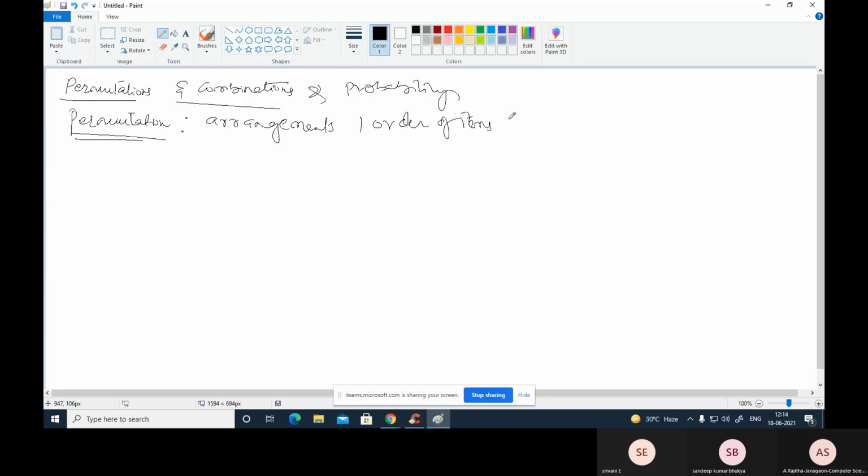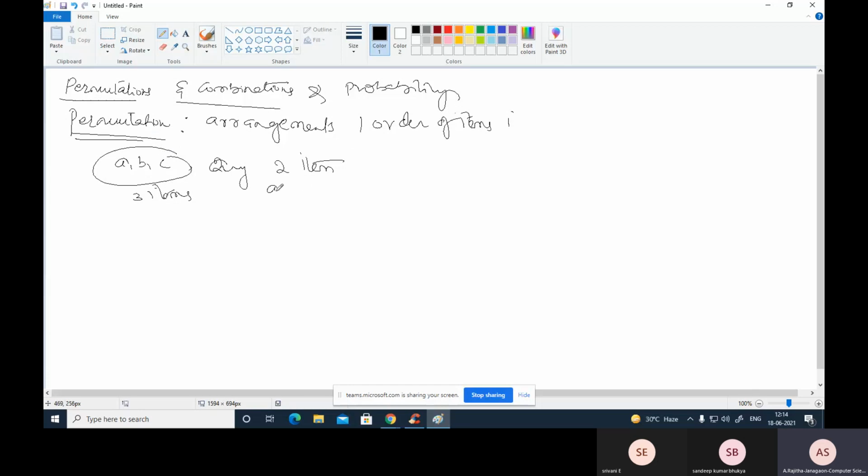Order of items. For example, permutation of 3 items. A, B, C are the 3 items. From these 3 items, I have to pick 2 items. Any 2 items. So how many possibilities, that means how many arrangements, are there?